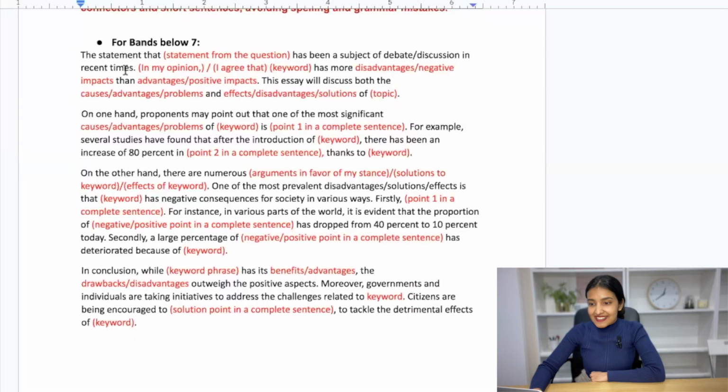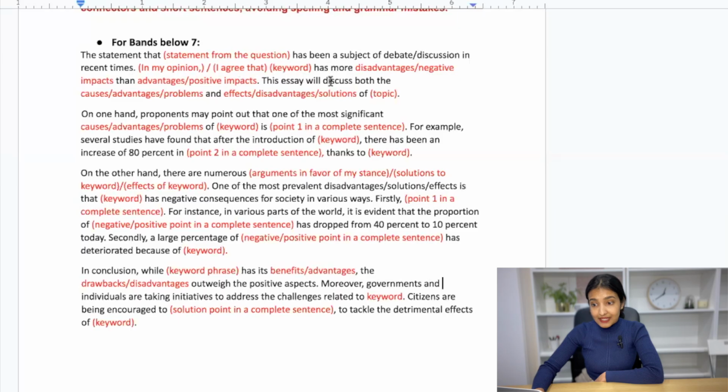The statement that, this is where you include the statement from the question. If you can paraphrase it slightly, that's even better. Has been a subject of debate or discussion in recent times. In my opinion, or I agree. So you need to answer this part according to what they asked you. If they asked you, what is your opinion? Only then write in my opinion.